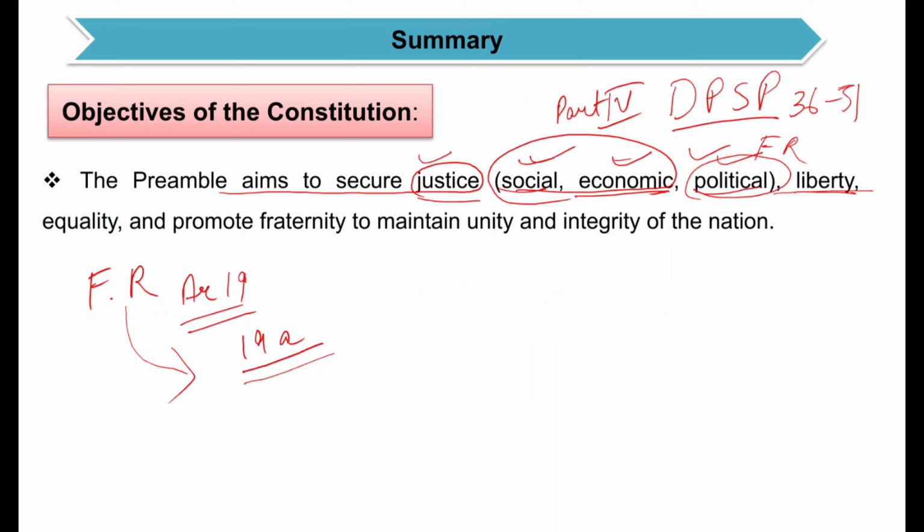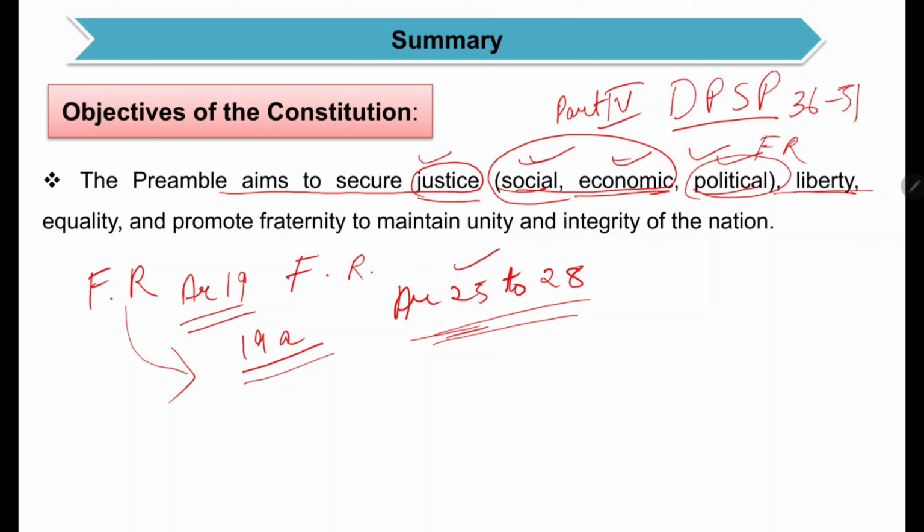Under liberty of worship you have a right to religious freedom, and that is from Article 25 to 28. So here people are guaranteed the liberty of worship, and for this purpose they can establish places of worship like temples, gurdwaras, churches, mosques. People can build temples. The state will not come and say you cannot build a temple. They are free to do worship. These are all ensured under Articles 25 to 28, and these are enforceable because they are included under fundamental rights.